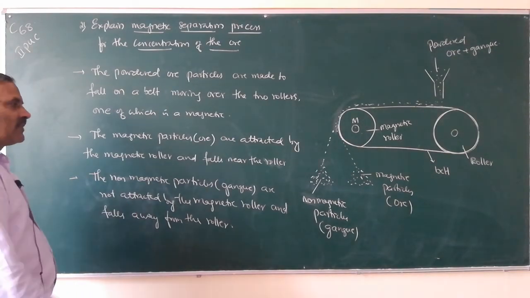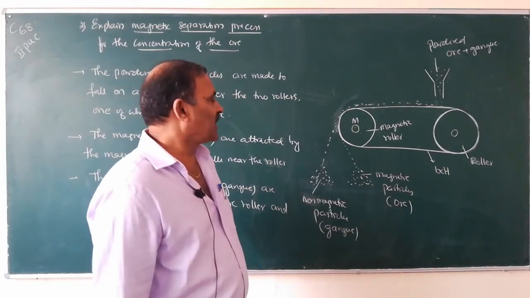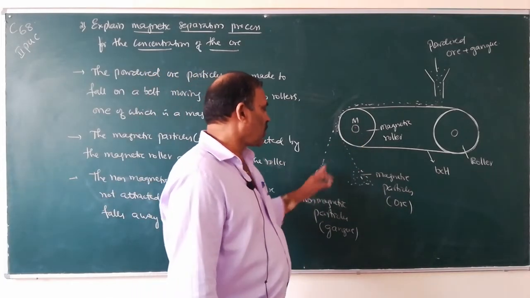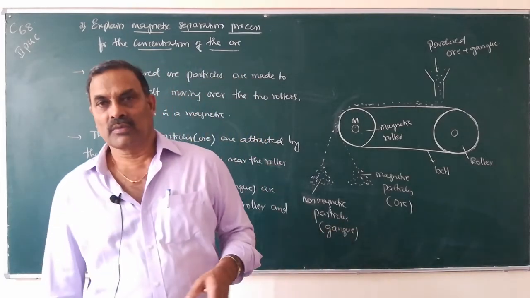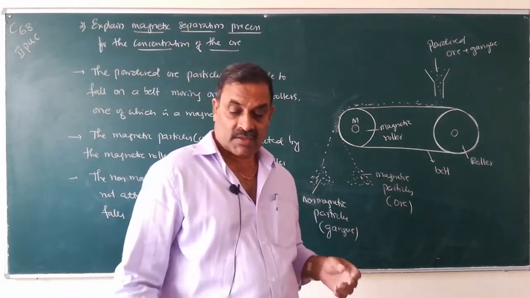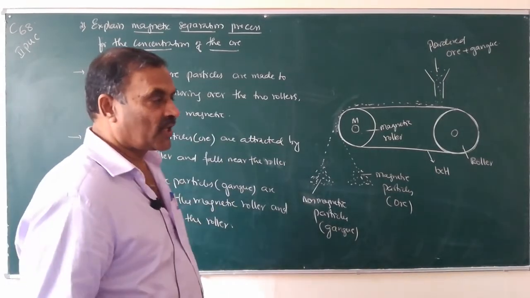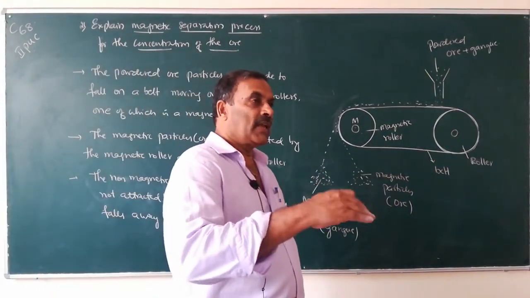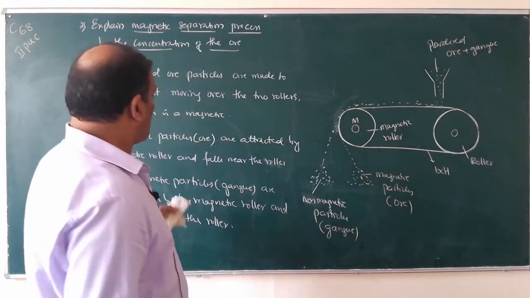So, in this way we can separate magnetic ore particles from non-magnetic gangue particles. So, we can separate the magnetic particles from non-magnetic particles, whether they may be ore or gangue particles.